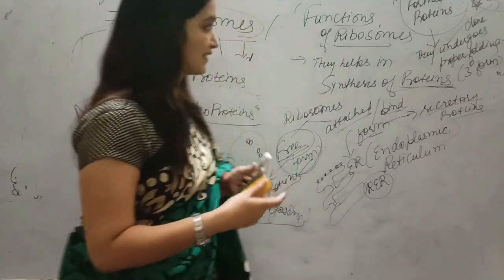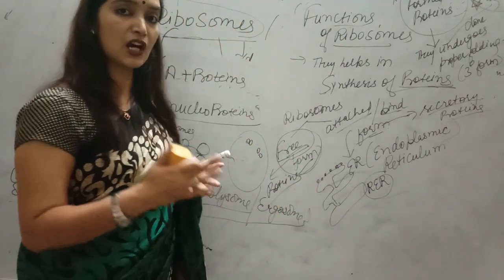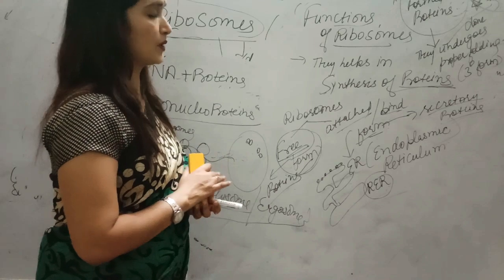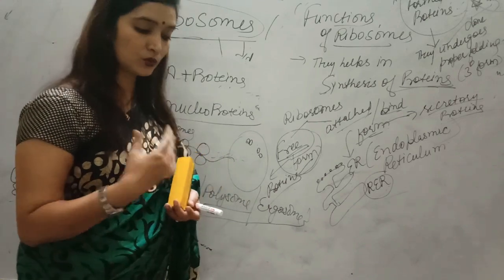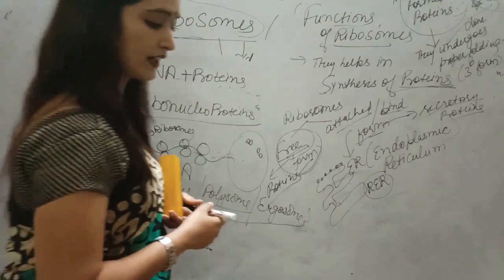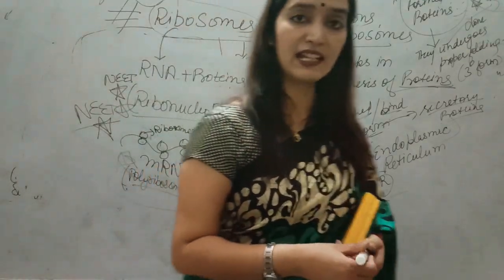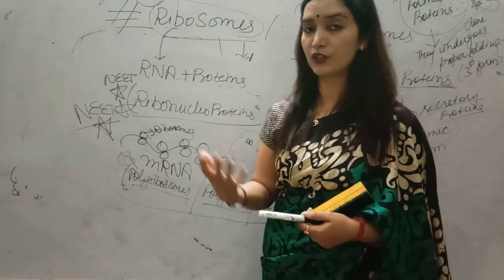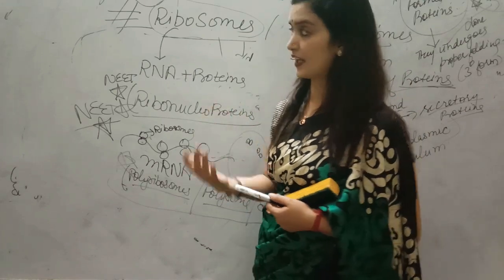Alright, so this is the main idea of the organelle ribosomes, very, very important. I am discussing various types of RNA, like 5S RNA and 16S RNA. Different types of proteins and different types of RNA are present in ribosomes.